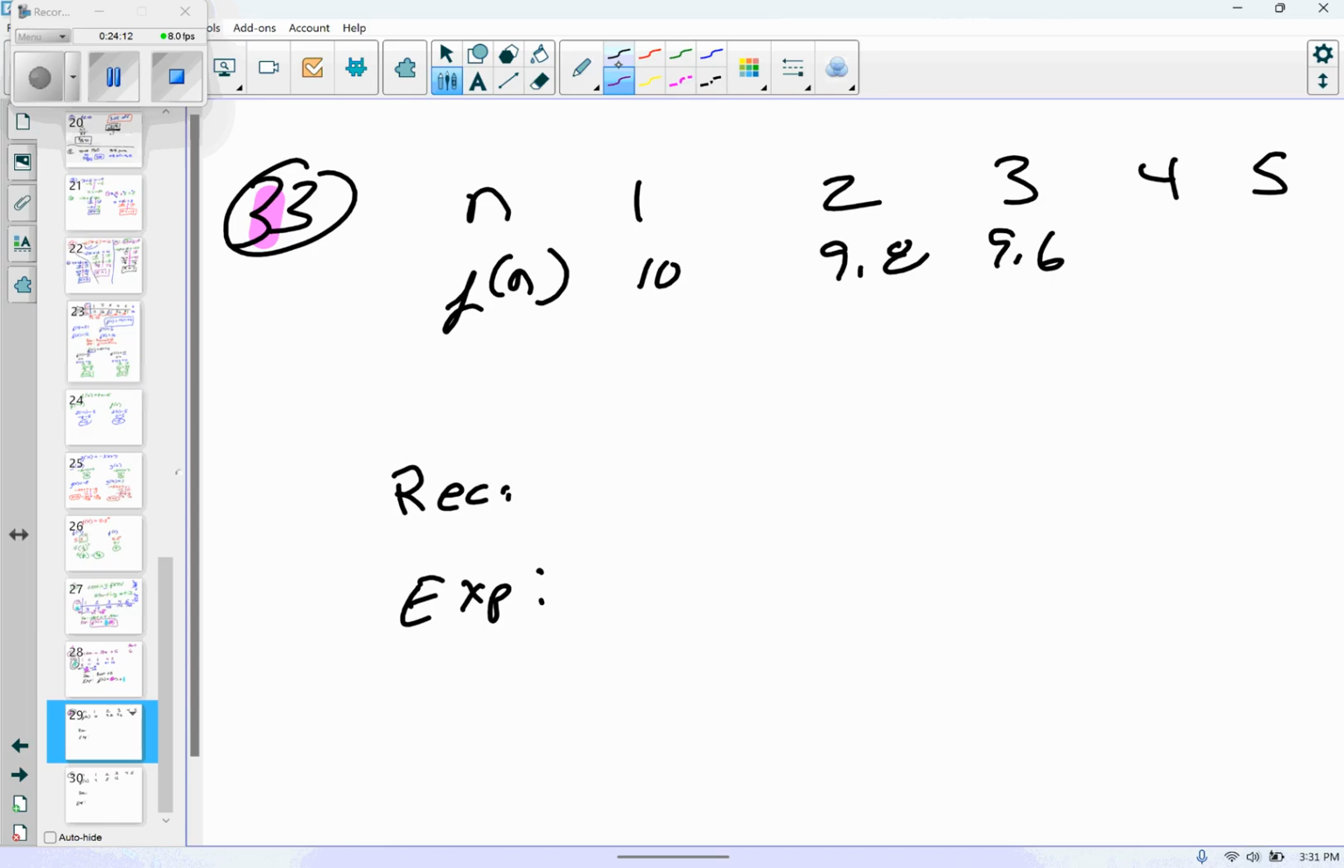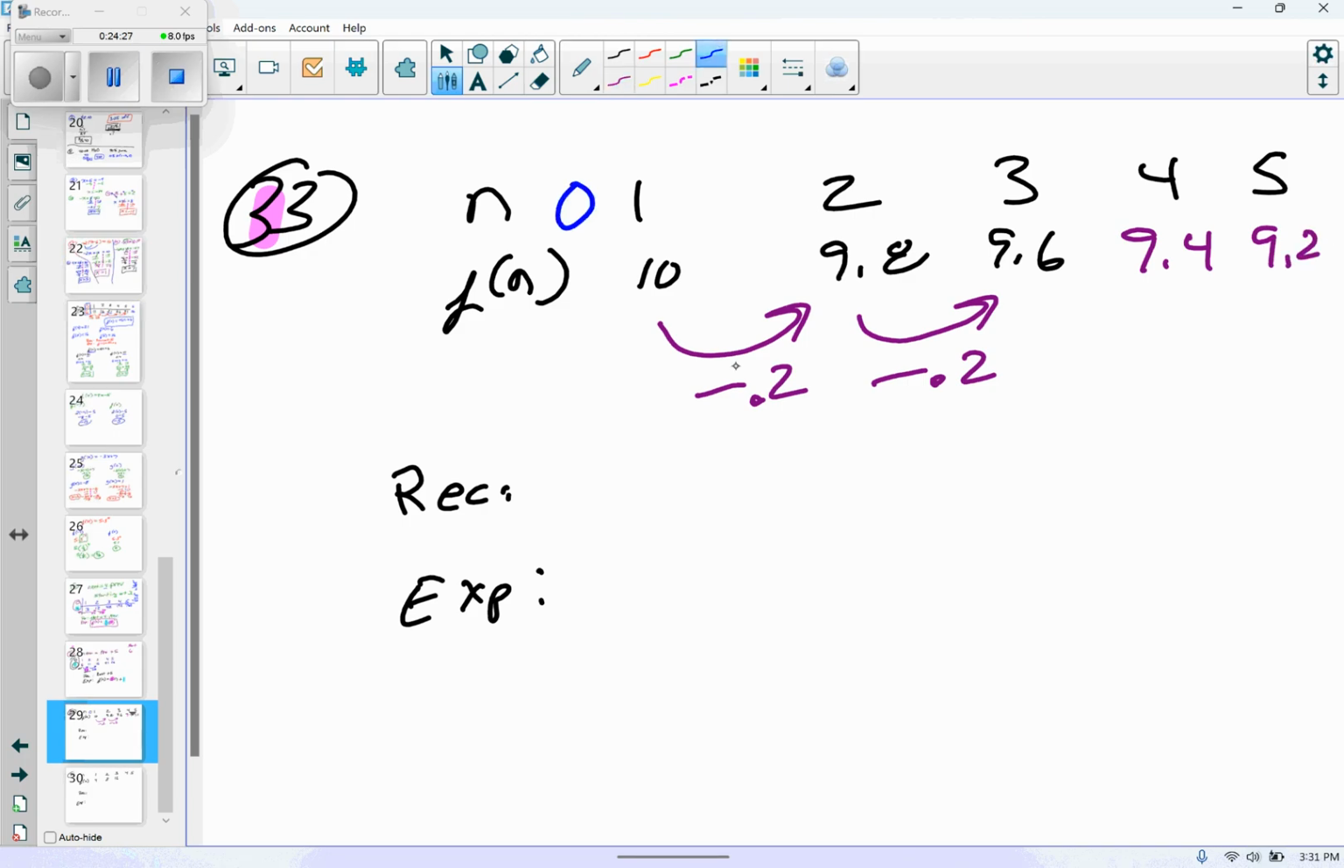All right, this is number 33. This looks like we are subtracting 0.2. So that means that this would be 9.4. This would be 9.2. Hey, can I figure out the 0 term? Yeah, if you add 0.2, the 0 term is going to be 10.2. All right, so my recursive is going to be next equals last minus 0.2.